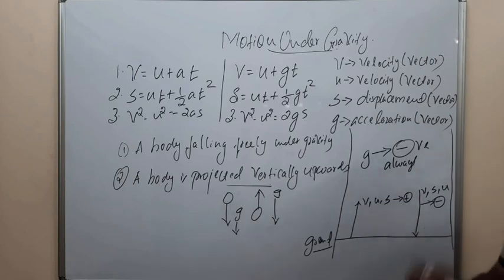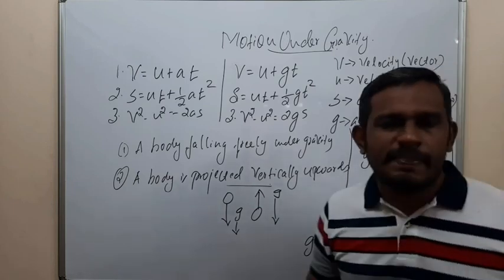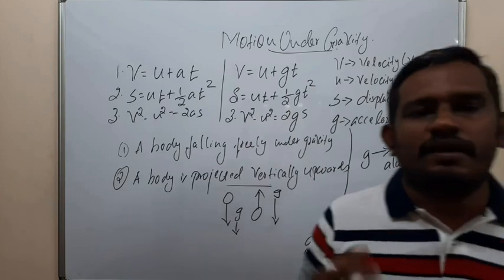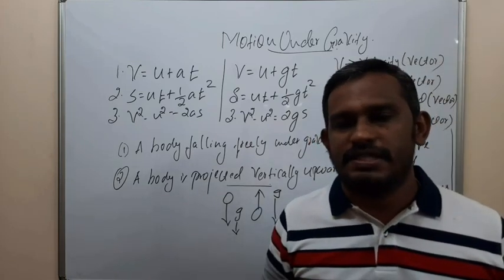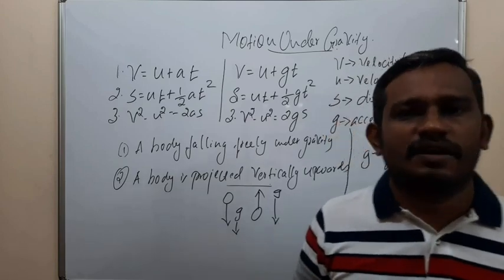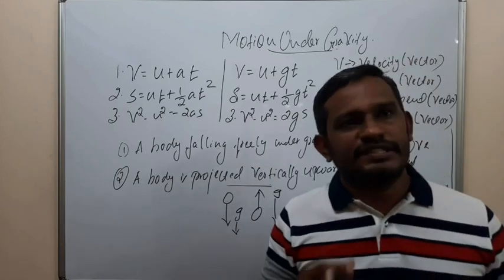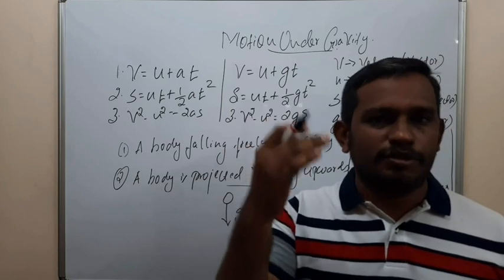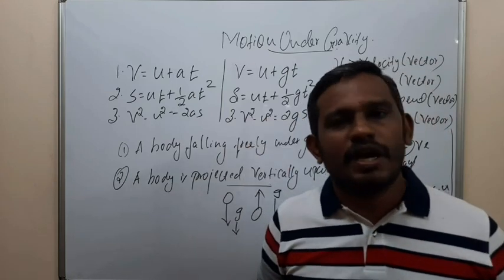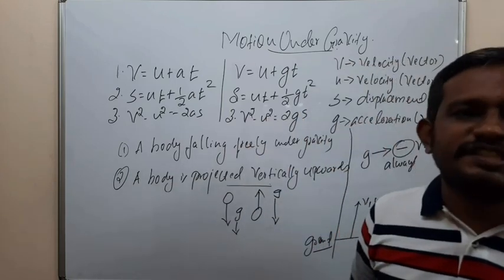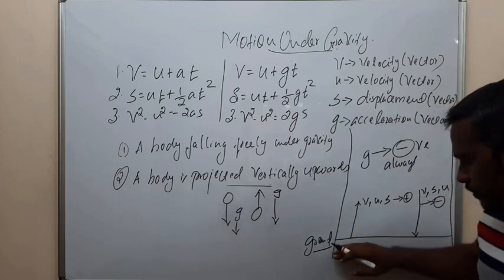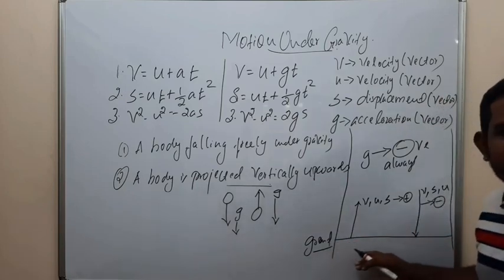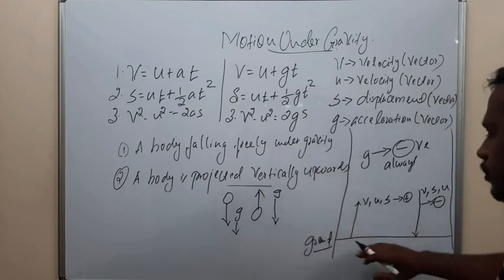So this is the sign convention we are using, because all the quantities in the kinematic equation, velocity, displacement, and acceleration, are vector quantities. Since we are considering upward and downward motion, we have to consider the quantities as positive or negative, with the ground as the reference point.